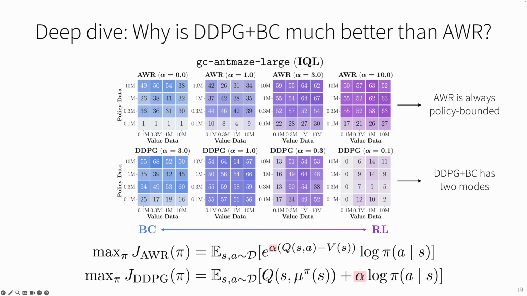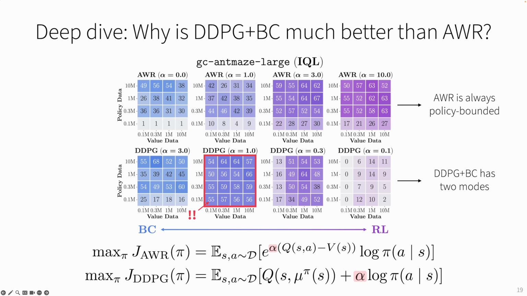And this is very beneficial, because if you look at the in-between case where alpha has the value of 1, we can see that the performance of the entire data scaling matrix is much better than the other two, by overlapping these color gradients together. Especially when the data amount is very small, like 0.1 million, it still has a very strong performance that is even comparable with the full dataset case of 10 million.